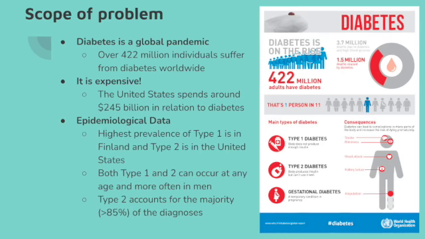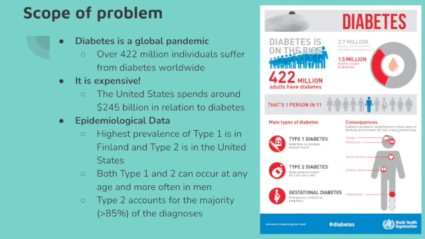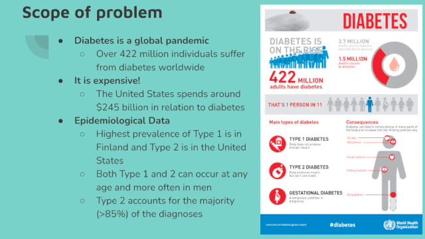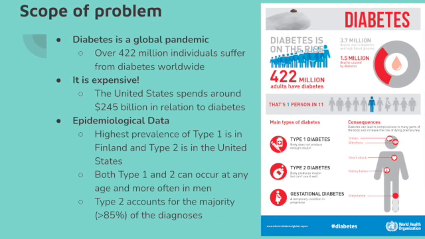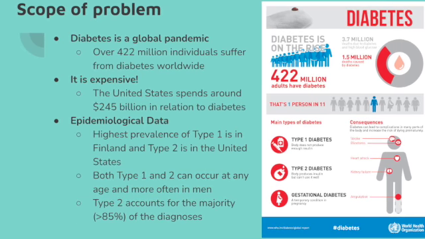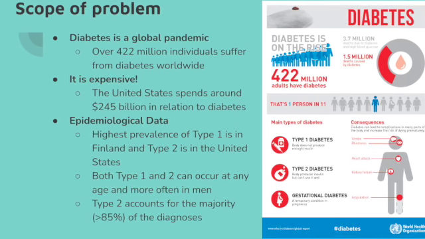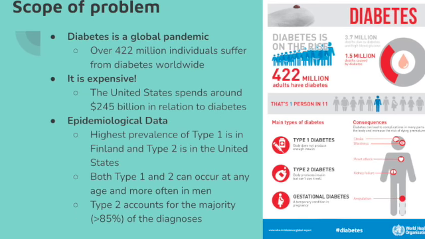So the scope of the problem. Diabetes is a global pandemic. Over 422 million individuals suffer from diabetes worldwide, and that adds up to be about 1 in 11 people. It's expensive. The United States spends around $245 billion in relation to diabetes. This can be indirect or direct costs such as insulin or hospital stays.